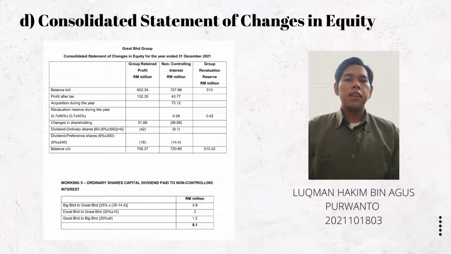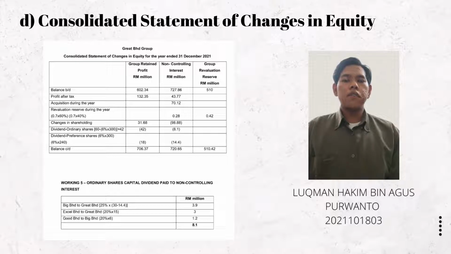So next, I will explain the workings of ordinary share capital dividend paid to the non-controlling interest. First, since Great Berhad acquired 75% ordinary share in Big Berhad, the non-controlling interest percentage is 25%. That percentage will be times 15.6 million, which we get after deducting the dividend paid of ordinary share capital and preference share capital in Big Berhad.